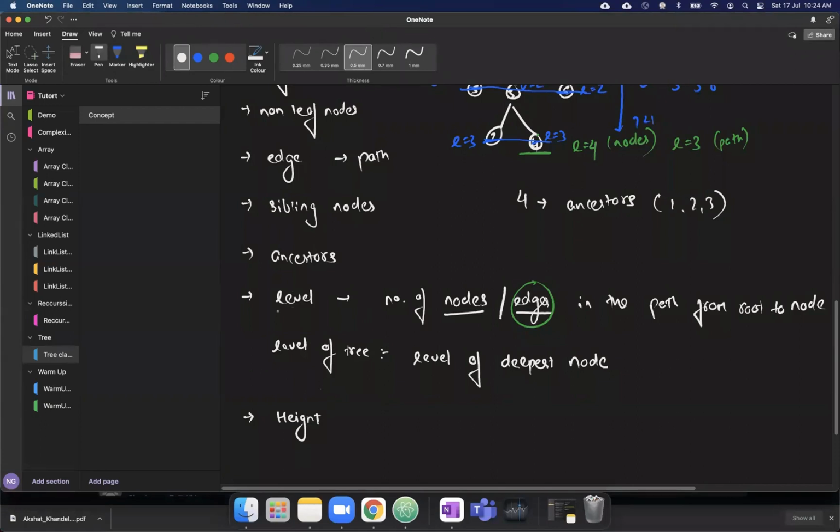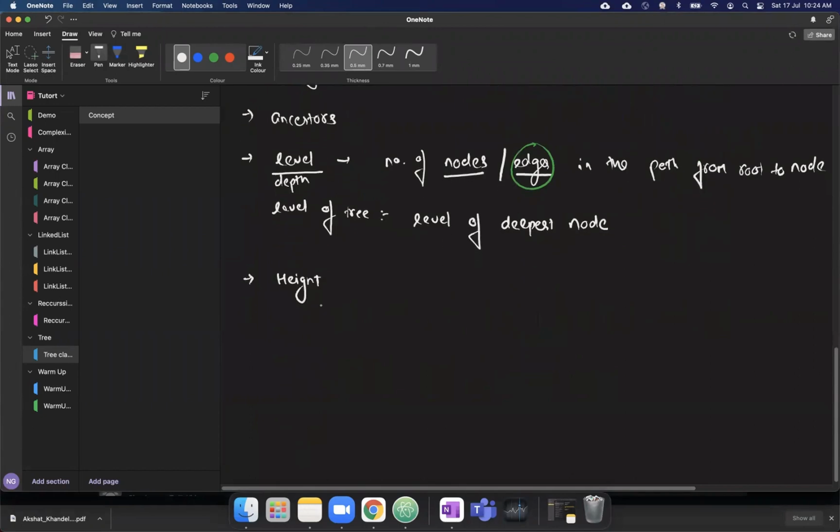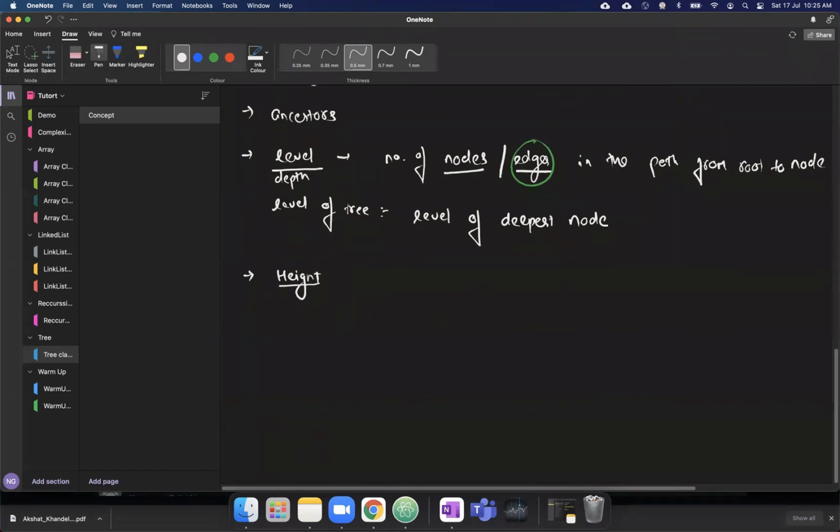So level and depth are the same thing. It's just that sometimes level is used, sometimes depth is used. 80% of the time, you will see the word level, not depth. Another controversial terminology is height. Try to understand the height. Okay. So suppose we have a tree.